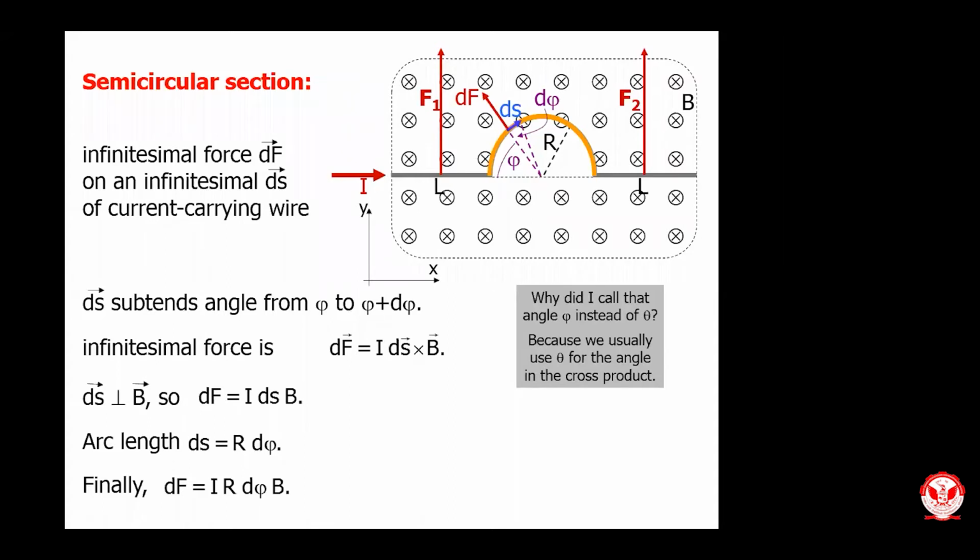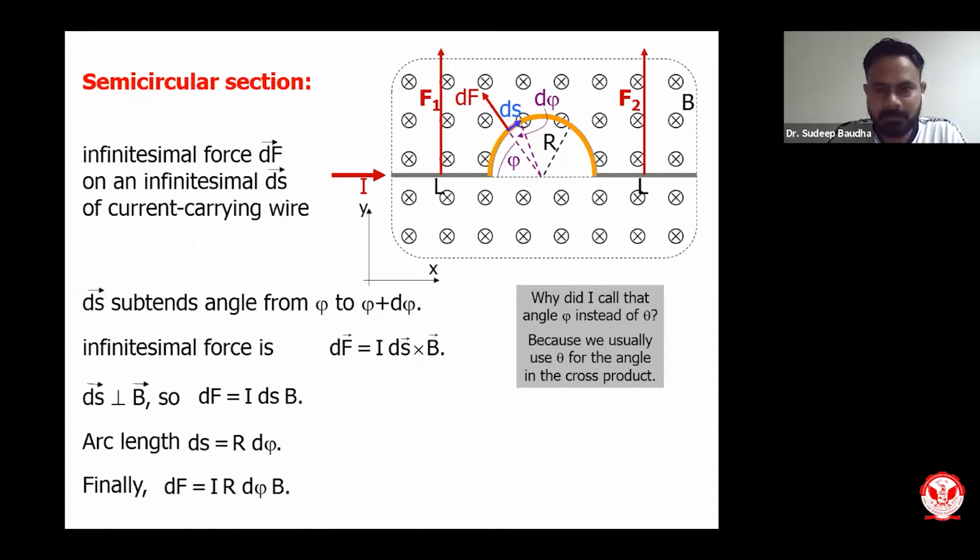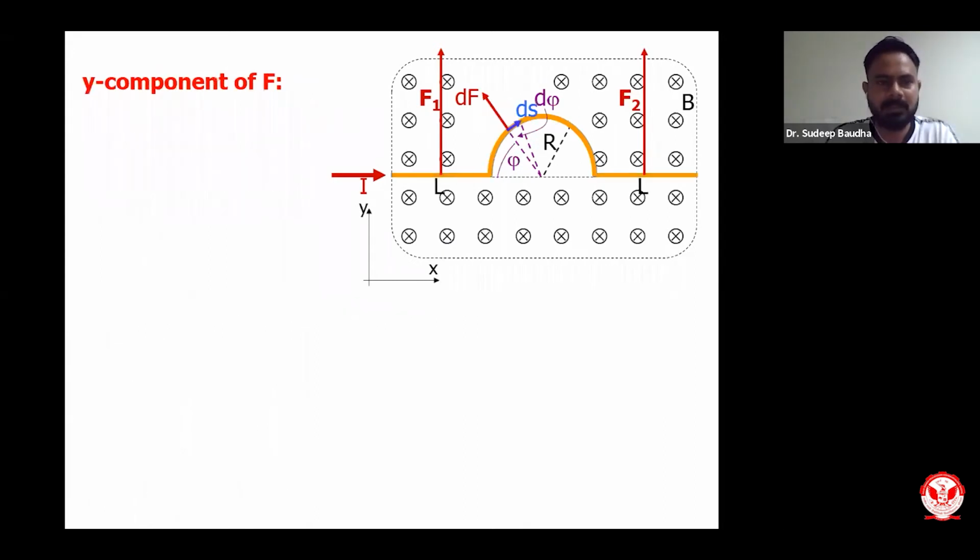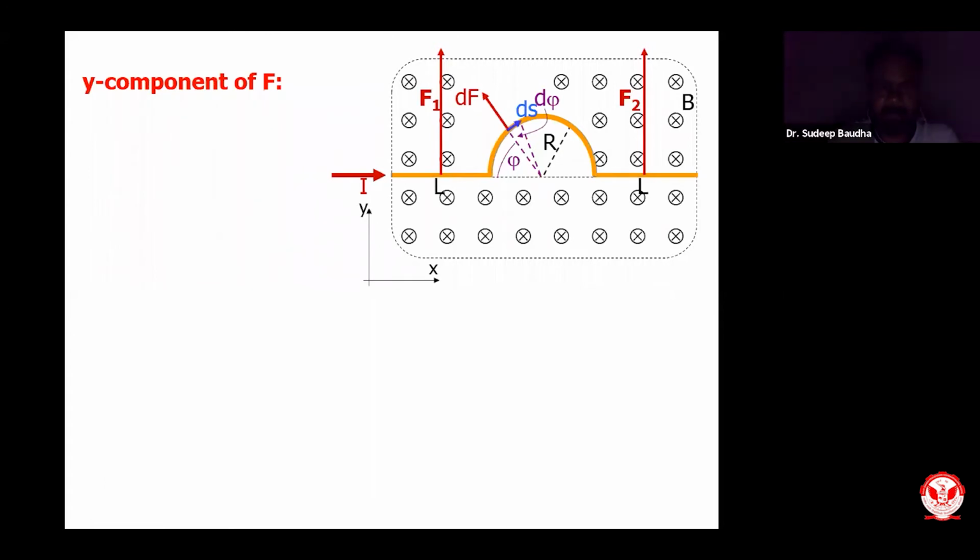Thank you, sir. I will continue with this. Right. So the amount of force which will be felt by this small segment will be dF, which will be equivalent to I, that is the current. ds is the small segment of the arc, and B is the uniform magnetic field. And ds is the arc, which will be equivalent to R into d phi, because d phi is the angle subtended by this. So finally, I can write it as dF equals I R d phi into B.